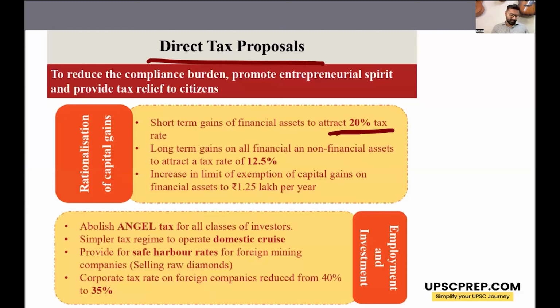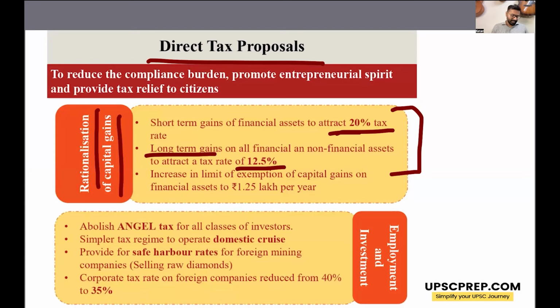Earlier it was 15%. And long-term capital gains tax will be 12.5%. Earlier it was 10%. So there has been an increase in the short-term and long-term capital gains tax. This has been the most discussed and the most controversial decision by the government, but the government has said that this will lead to rationalization of capital gains.